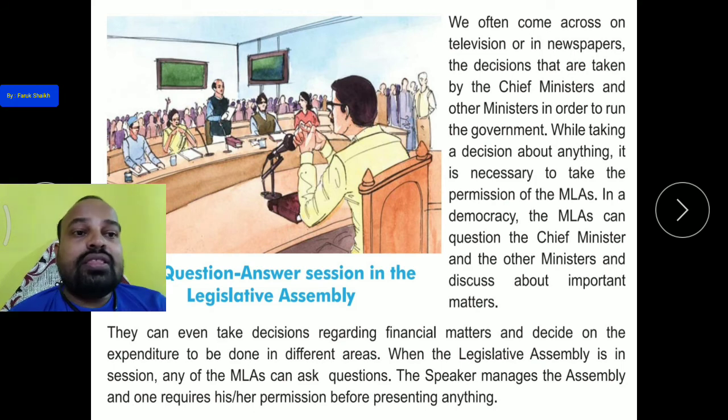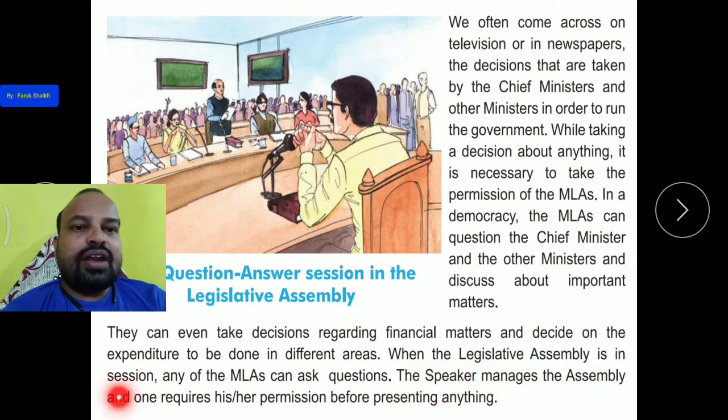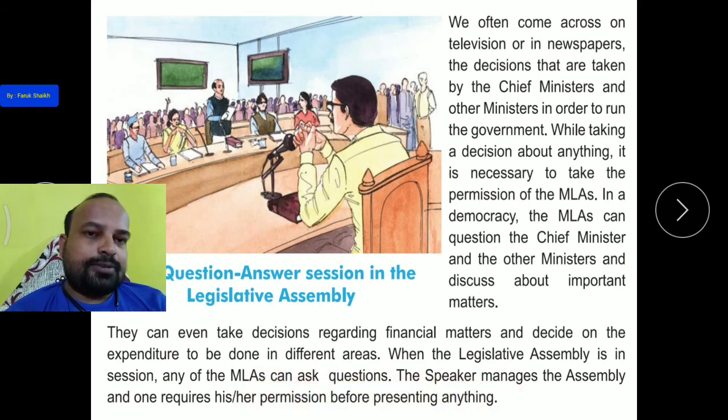When the Legislative Assembly is in session, any MLA can ask a question. Legislative Assembly में जब session चल रहे होते हैं, any member of Legislative Assembly can ask the question. The speaker manages the assembly and one requires his permission before presenting anything.